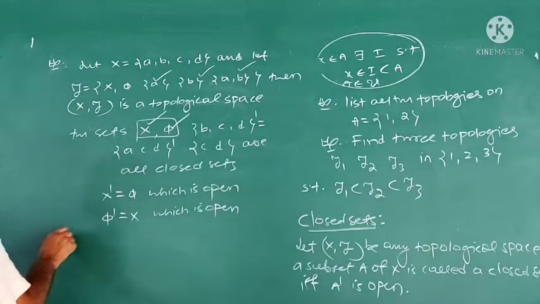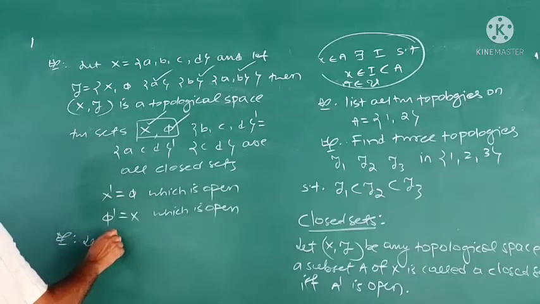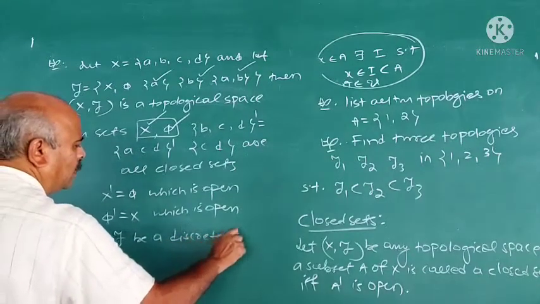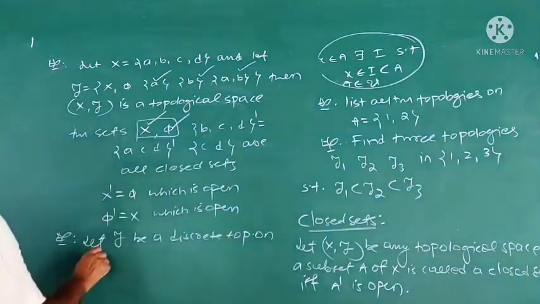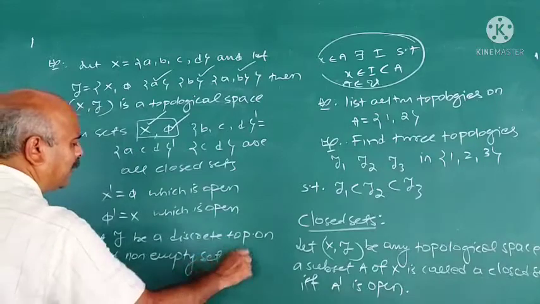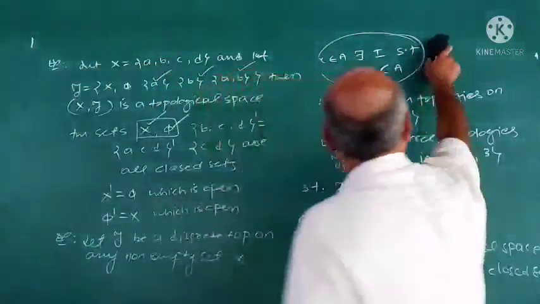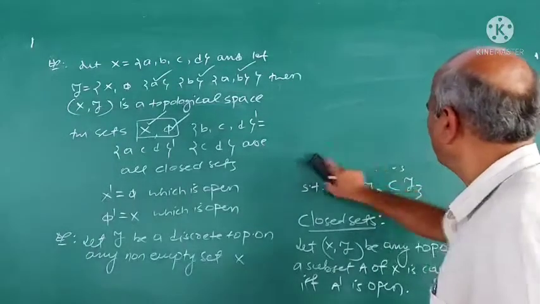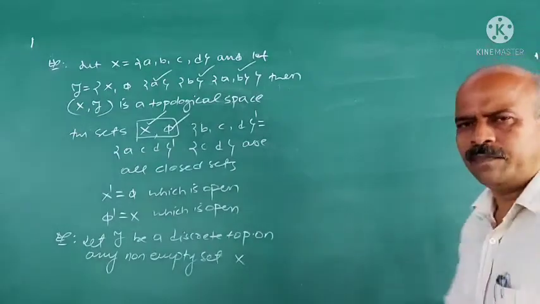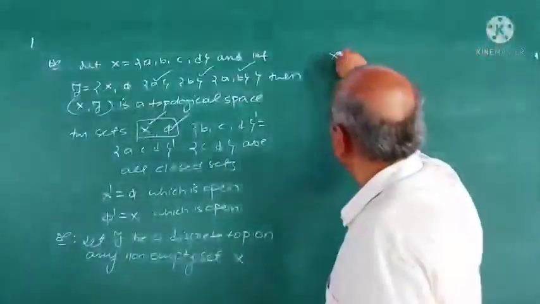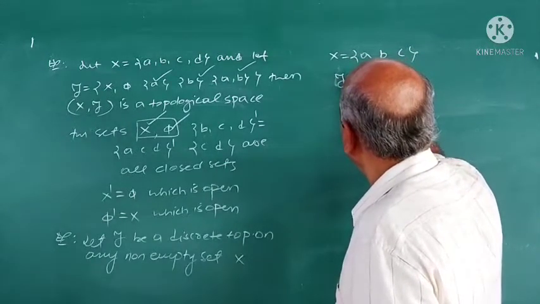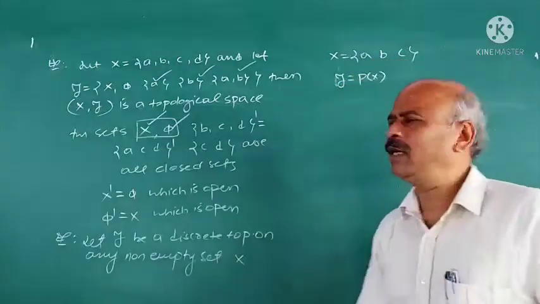Next is an important result. Let tau be a discrete topology on any non-empty set X. You have studied what discrete topology is. There are 2 trivial topologies always, discrete and indiscrete. What is discrete topology? Suppose X is any non-empty set. I take X = {A, B, C}. Then if you take tau = P(X), then tau is a topology.